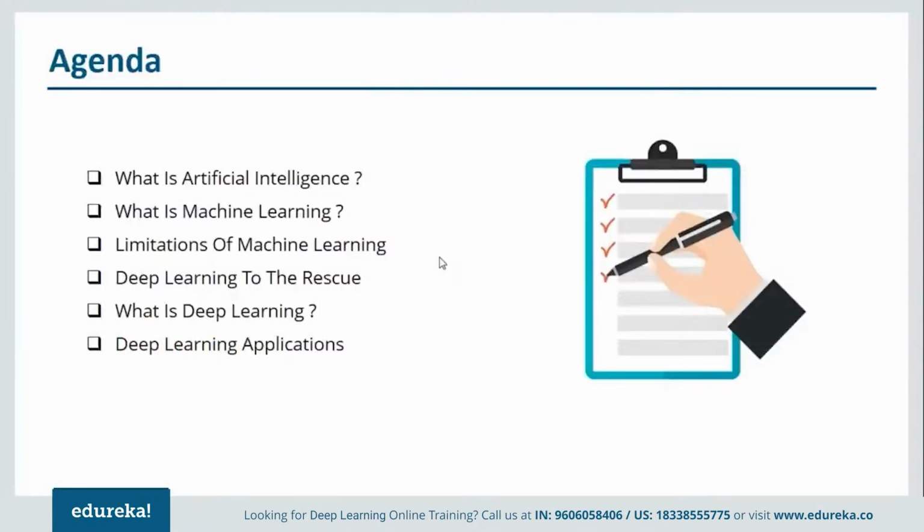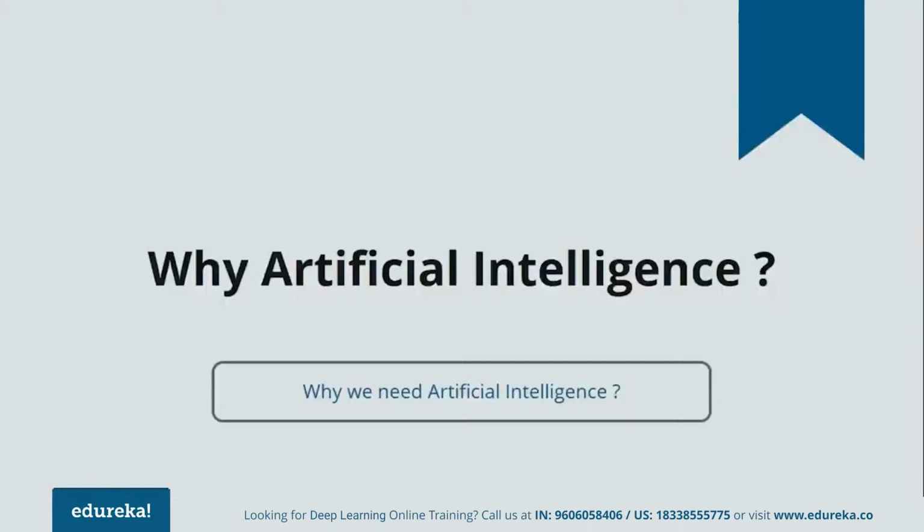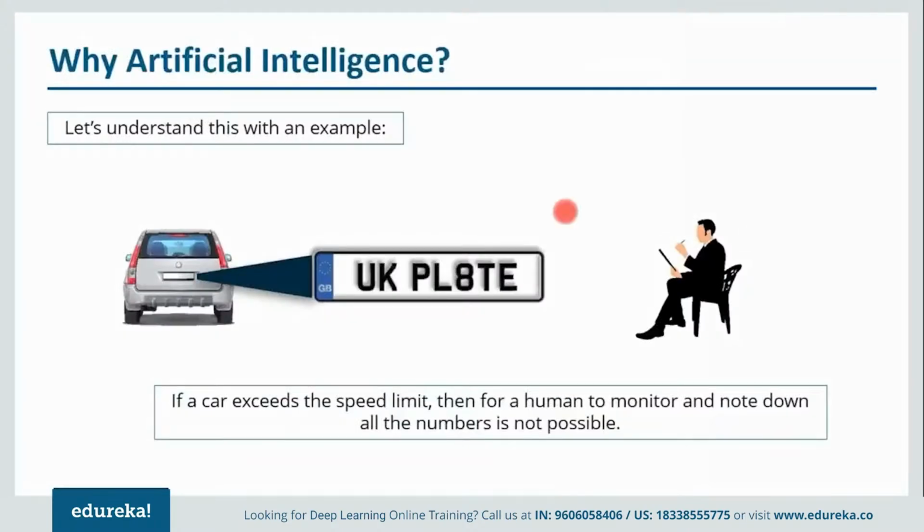Let us move forward and understand artificial intelligence. But the first thing that we need to focus on is why artificial intelligence? Why do we need artificial intelligence? Now let us understand this with an example. So nowadays, if you have noticed, if your car exceeds the speed limit, you'll get a letter, basically a challan, at your home. How do you think that happens? Do you think that there's a person who is sitting in a chair and actually noting down all the number plates that cross the speed limit? Well, that is not possible because there might be millions of cars that pass through that road. And at once there might be many cars passing through that road. So for a human being to actually do this task is next to impossible.